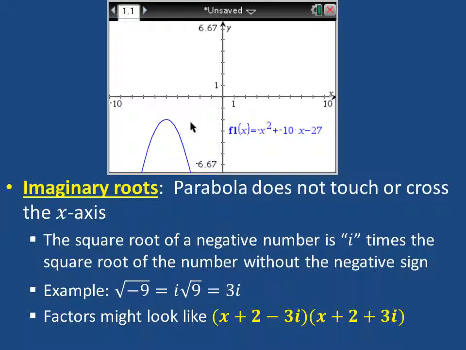So it's possible then that our factor might look like something like this with all of these numbers in here, including this i. So anytime you see the i inside the factors, you're going to know that this parabola does not touch the x-axis anywhere.